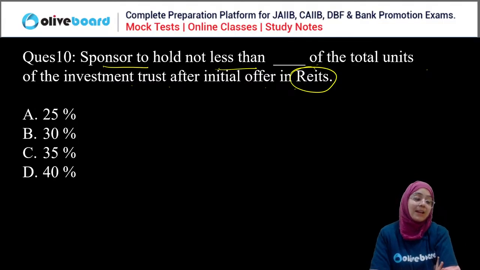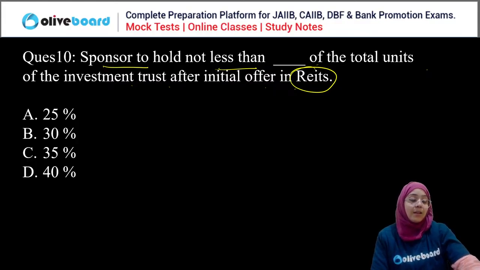Chandan, Lakshmi, Nilesh, Vivek. Where is Hema? Why is Hema not answering? Why is Ruchi not answering? Everyone, you have to answer this question, guys. Please answer this question, guys.